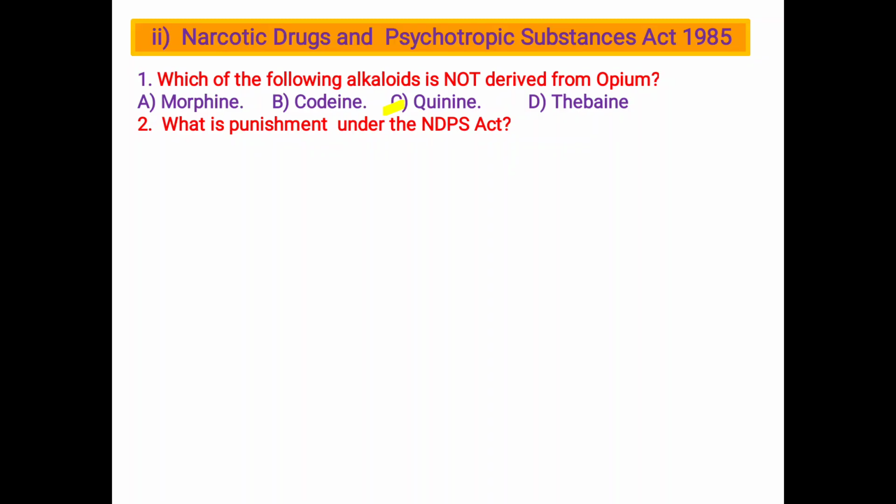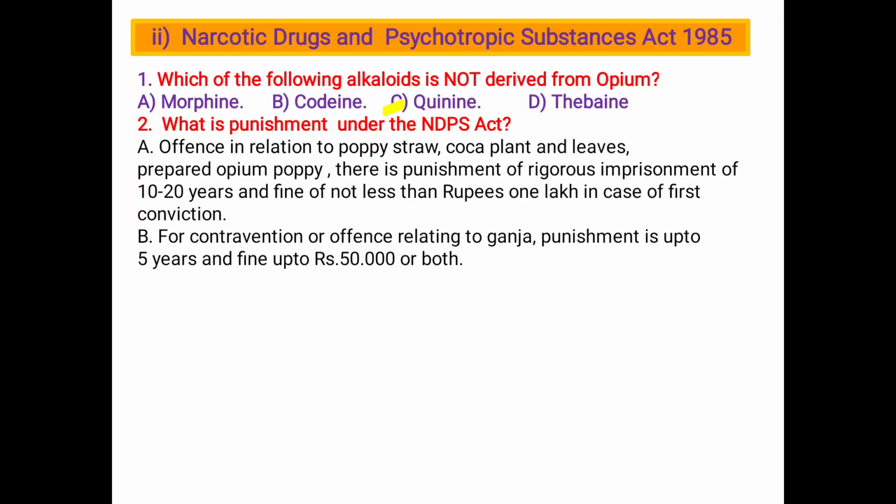Next question: what is the punishment under the NDPS Act? A. Offences in relation to poppy straw, coca plant and leaves, prepared opium: punishment is rigorous imprisonment of 10 to 20 years and a fine of not less than rupees 1 lakh in case of first conviction.